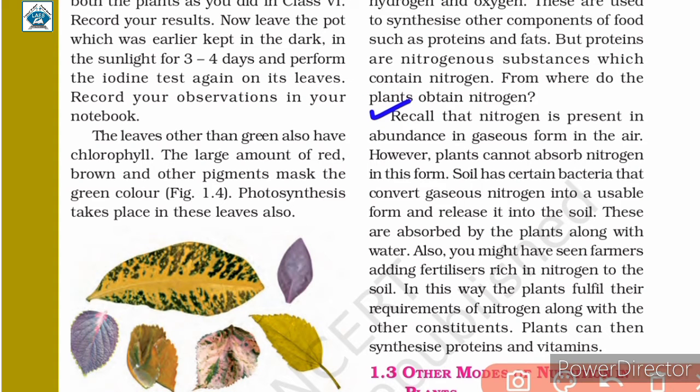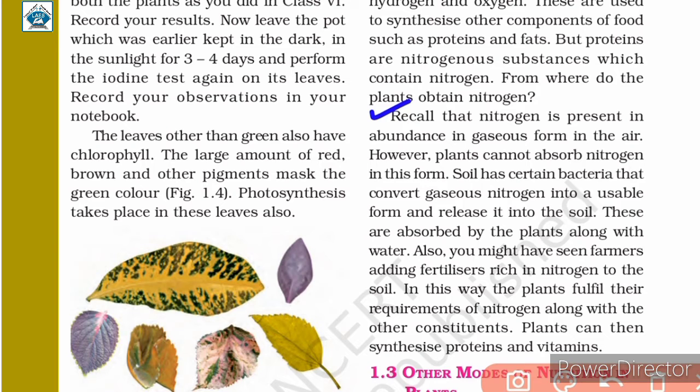Recall that nitrogen is present in abundance in gaseous form in the air. However, plants cannot absorb nitrogen in this form. Soil has certain bacteria that convert gaseous nitrogen into a usable form and release it into the soil.